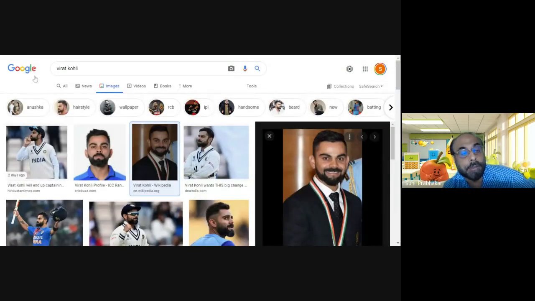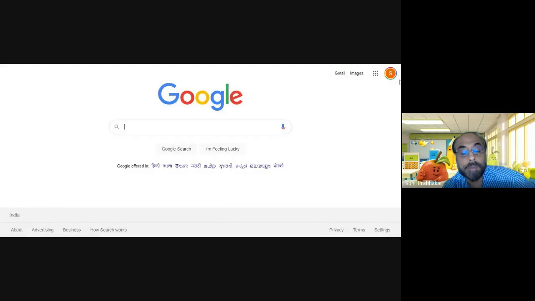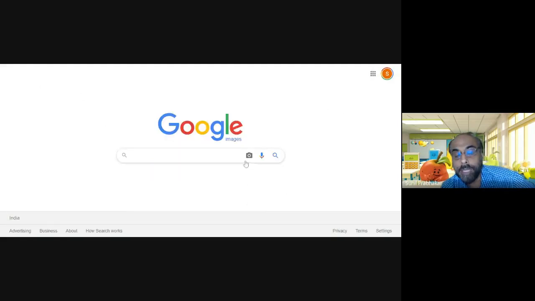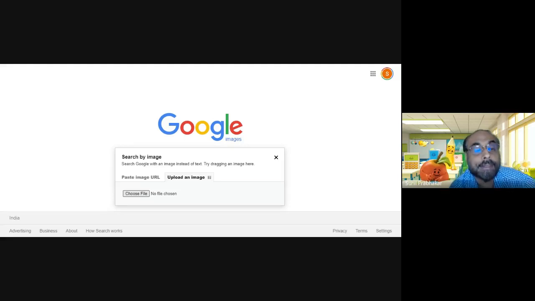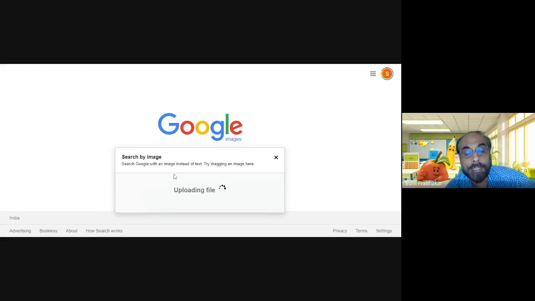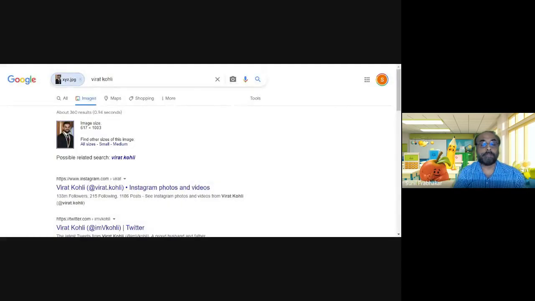And going back to the image search box, we can see a little camera icon here, search by image. Just click on this and you can see the page: paste image URL and upload an image. Upload an image, choose file, and select XYZ. So I'm selecting this.